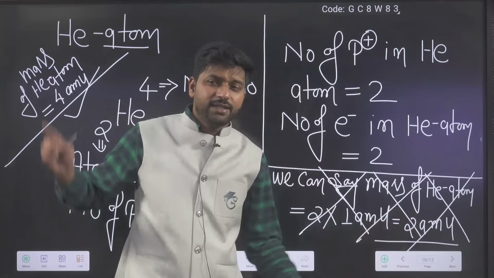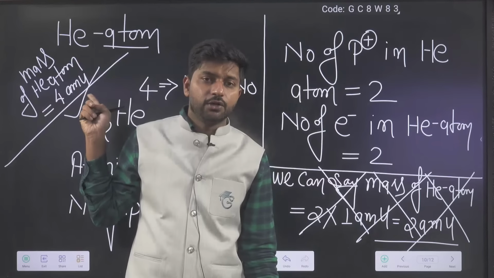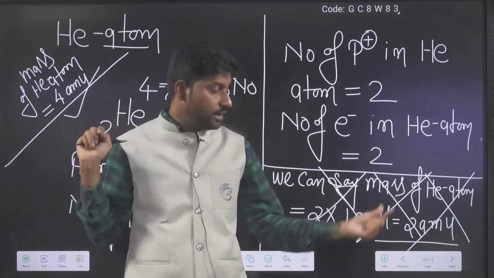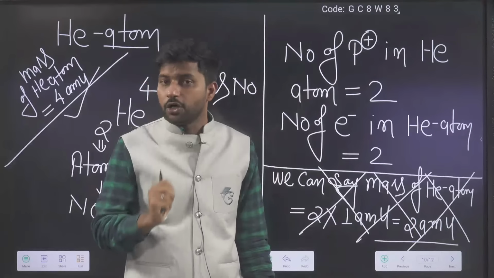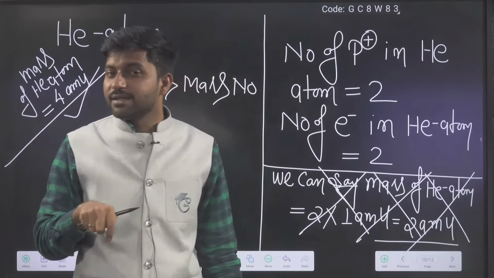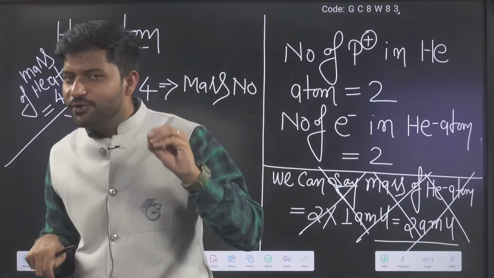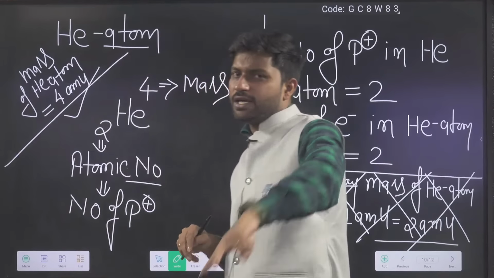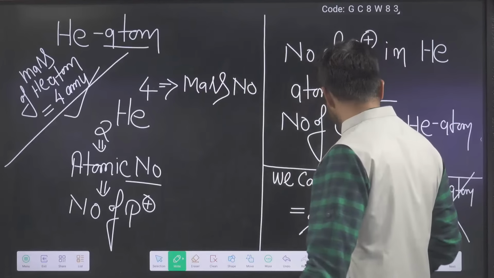How much less is it than the actual value? It must be 4 AMU and it came 2 AMU. The difference is 2. It means how many neutrons are present in the helium atom? What will you say? 2. Very good.